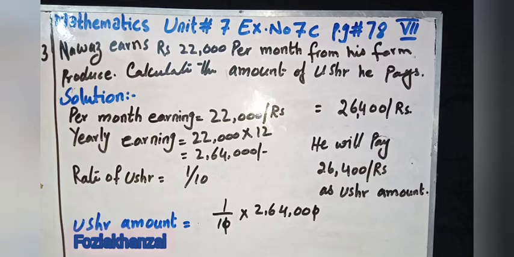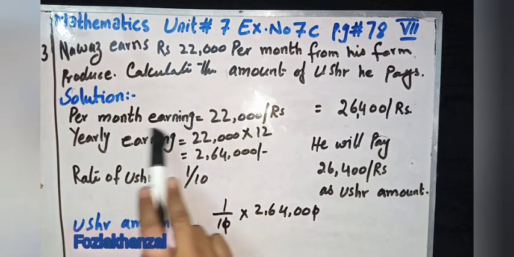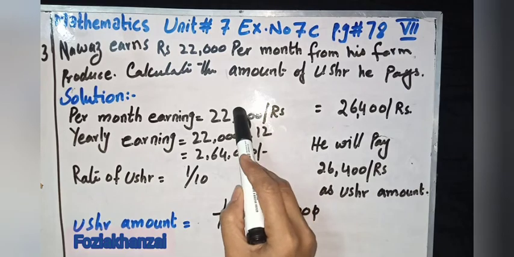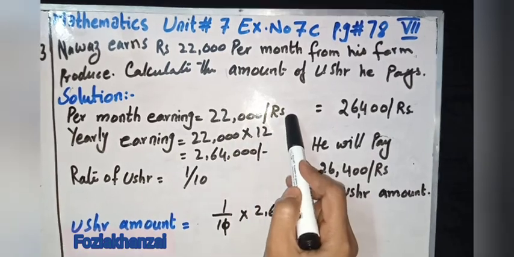So normally ushr rate is fixed at 1/10. Sometimes it depends on the case or the product. It's half, like 1/20. So according to the question, per month earning is 22,000 rupees.